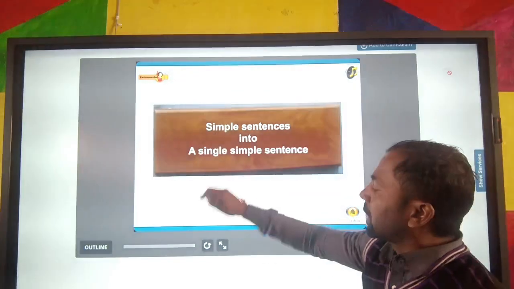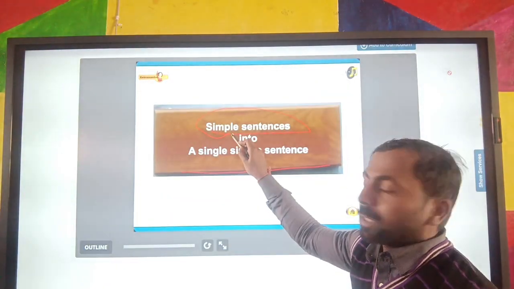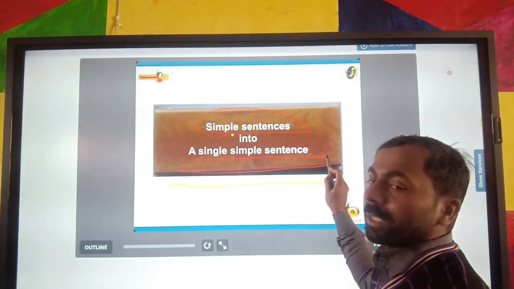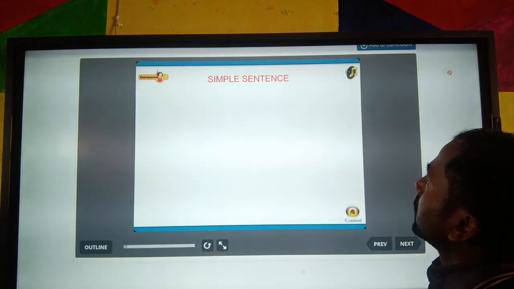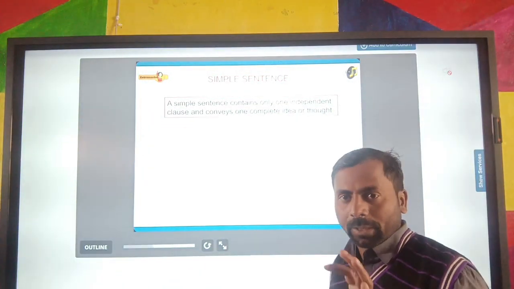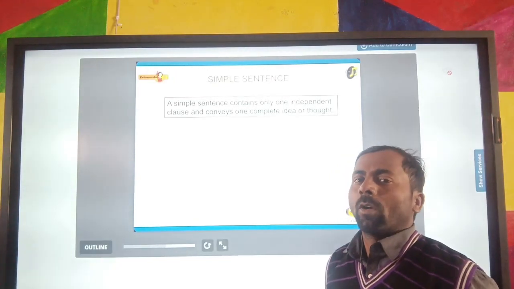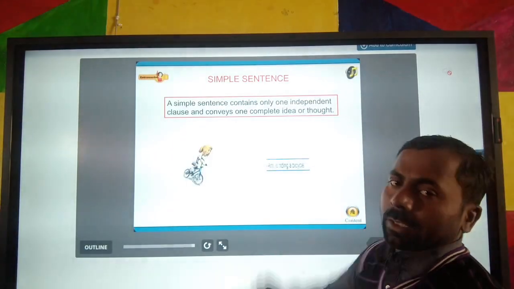With simple sentences, we mean two simple sentences. We can add the two simple sentences into a single sentence. Clear? Next, simple sentence, you know very well about that. A simple sentence has a subject, verb and object. It may be object. So a simple sentence contains only one independent clause.